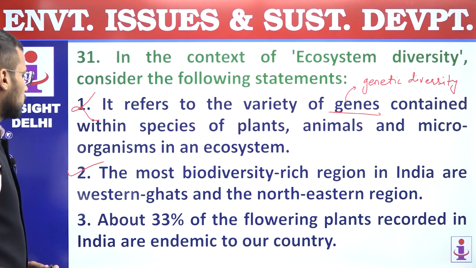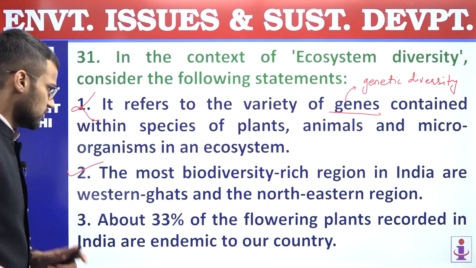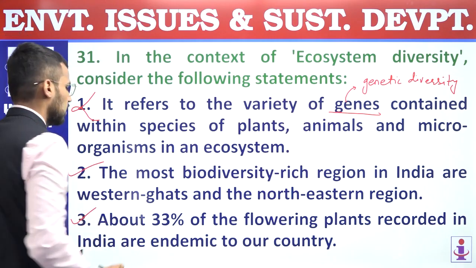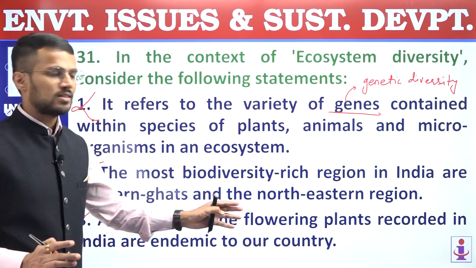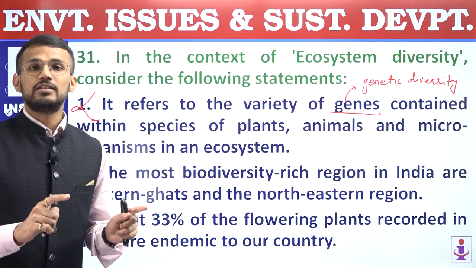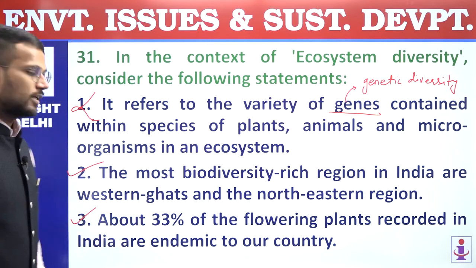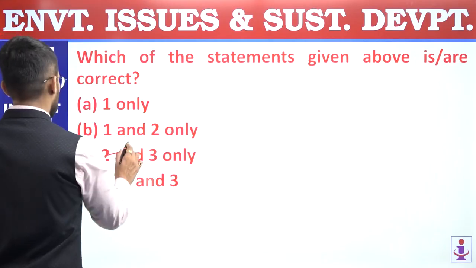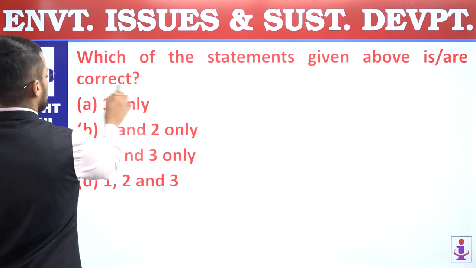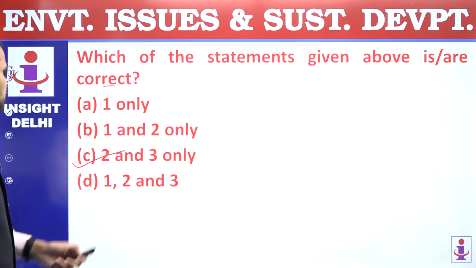Third, about 33% of the flowering plants recorded in India are endemic to our country. So this statement is also correct. Out of all the flowering plants that we have in India, 33% are only present in India. So the second and third statements are correct, and that's why the answer is 2 and 3 only, because we are supposed to find out correct statements only. So question number 31, answer is C.